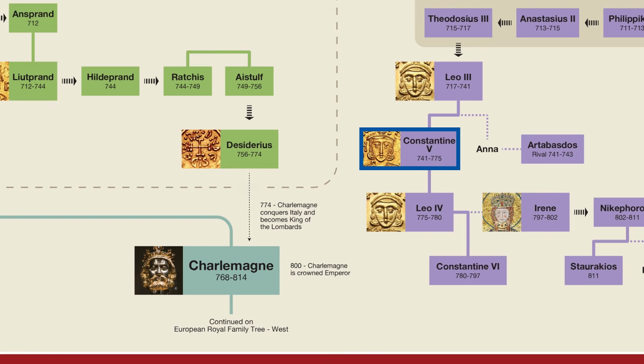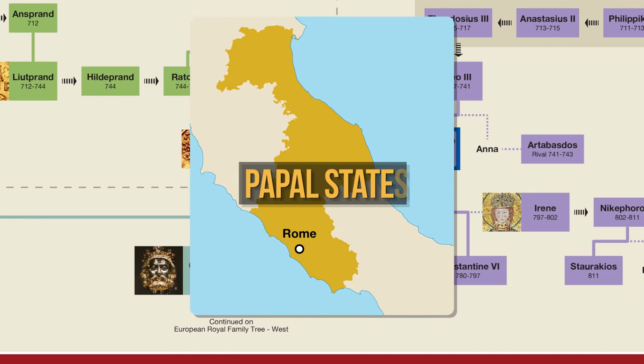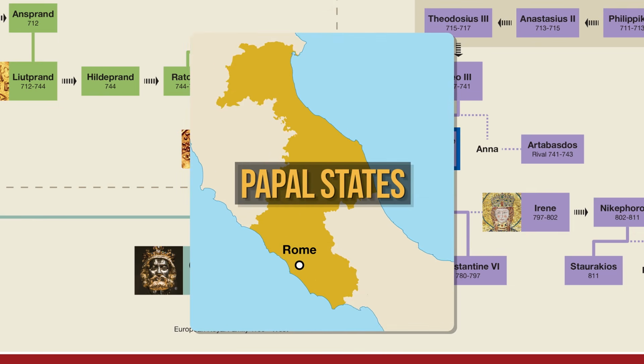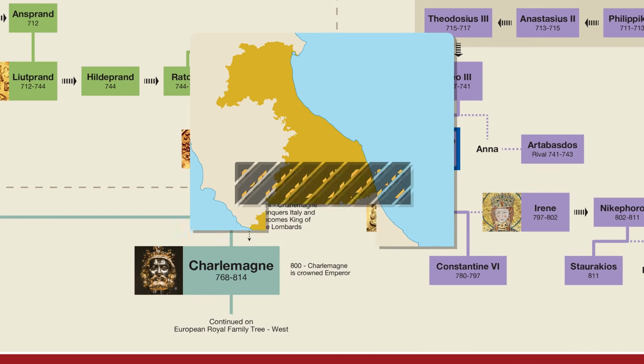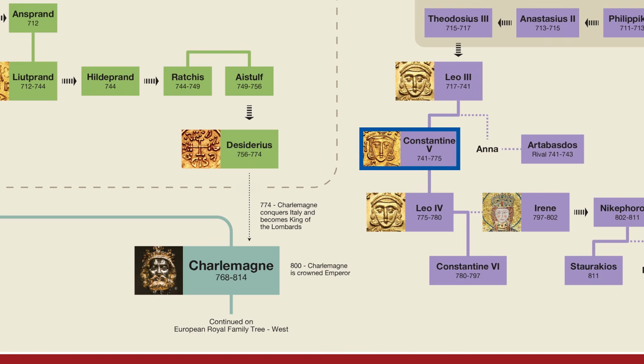He forced both the Lombards and the Byzantines to recognize the Bishop of Rome, aka the Pope, as an independent monarch. So from this point forward, the Pope now controlled his own area in central Italy, known as the Papal States. In 774, Pepin's son Charlemagne then went on to conquer the rest of northern Italy, becoming king of the Lombards, in addition to being king of the Franks.